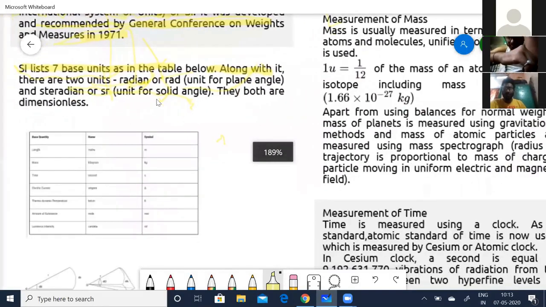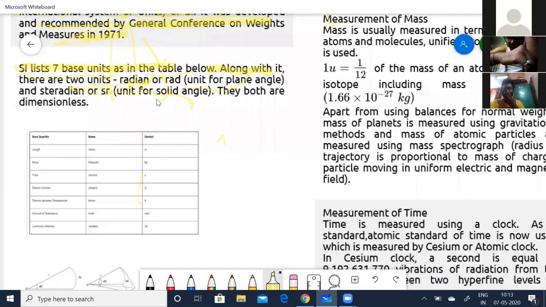Now see, length. You can see length is measured in meters, and the symbol is m. For mass, it is the kilogram, and you simply represent it as kg. For time, it is seconds, and you just write it as s.